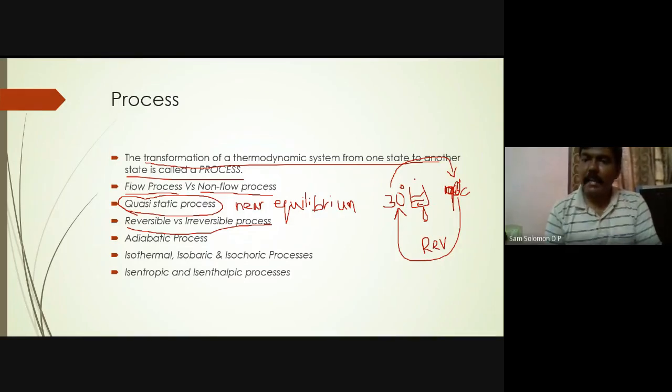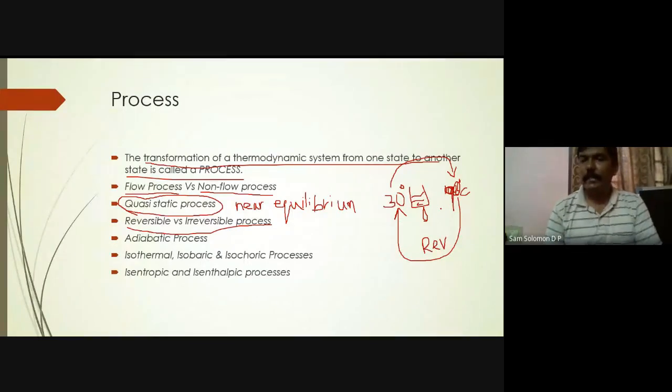Is there any reversible thing that has happened to that LPG gas by bringing this 90 degree back to 30 degree? When I brought this 90 degree back to 30 degree, did the LPG gas that was used in heating it from 30 degree to 90 degree also come back into the cylinder?